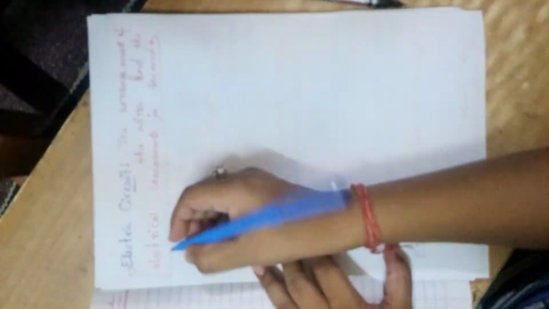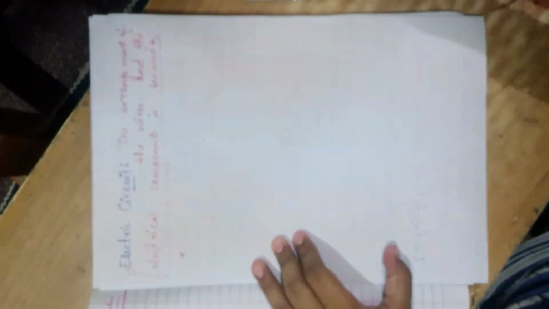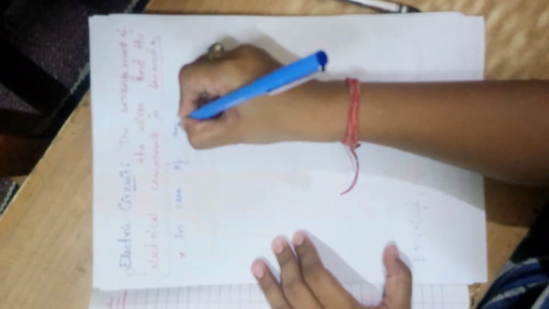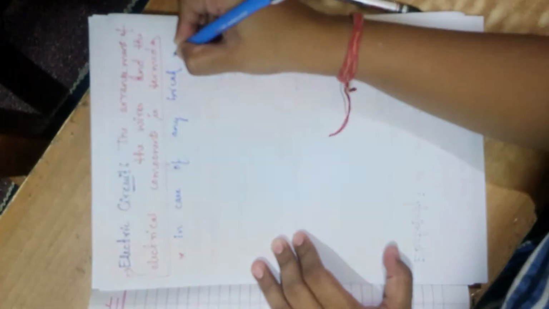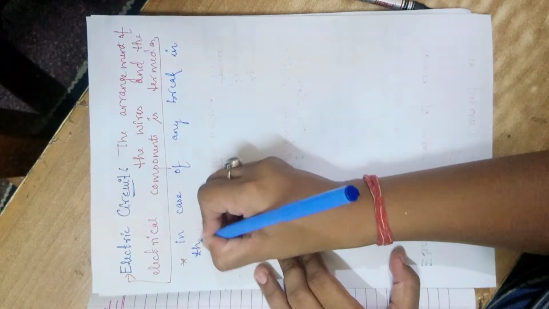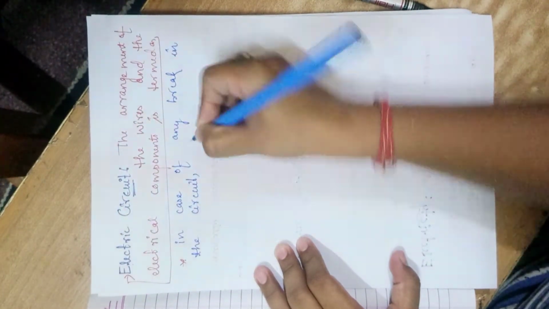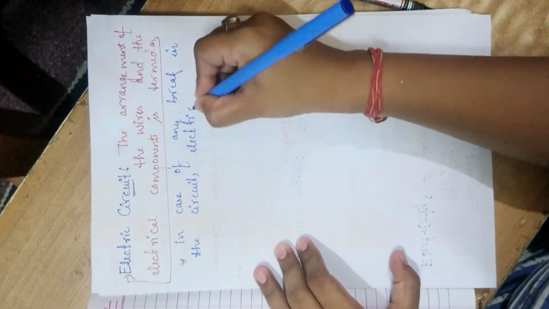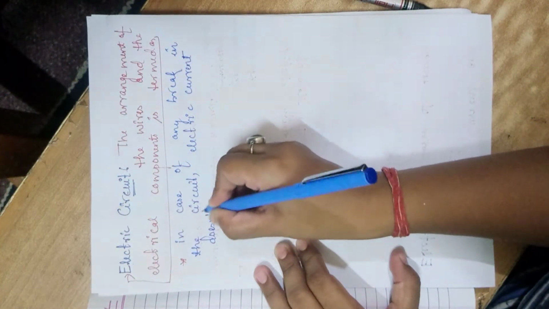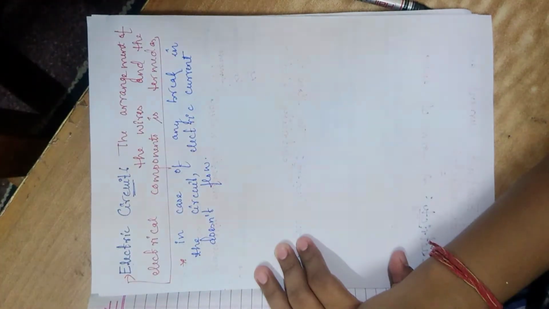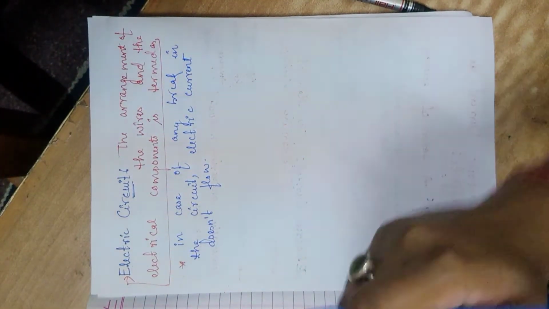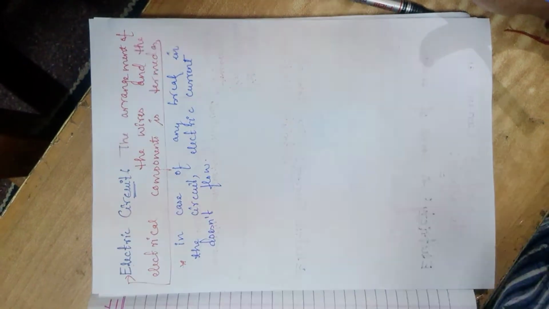So I'll just write this point also. In case of any break in the circuit, electric current doesn't flow. Okay, if there is any breakage in the electric circuit, then in that case the electric current will not flow, it will just stop.